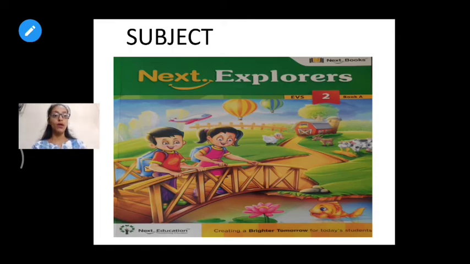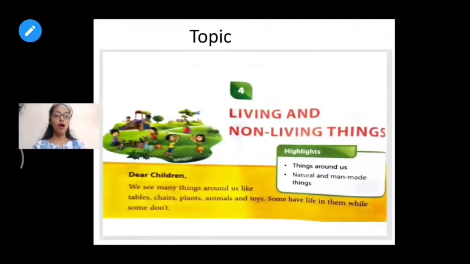Now come to page number 34 of your textbook, the fourth lesson of your textbook. The fourth lesson of your textbook is living and non-living things. Today, before starting with natural and man-made things, I will take a small revision of living and non-living things.